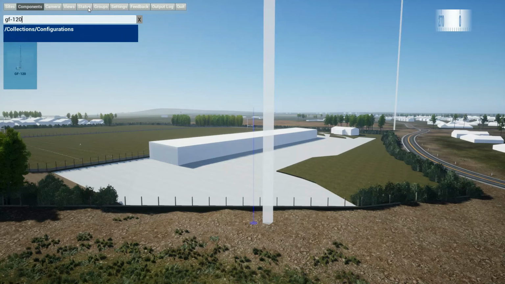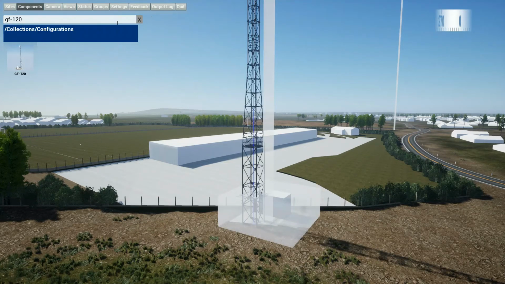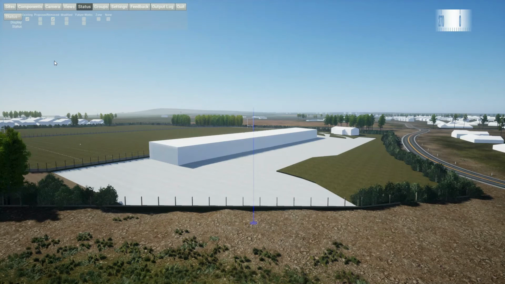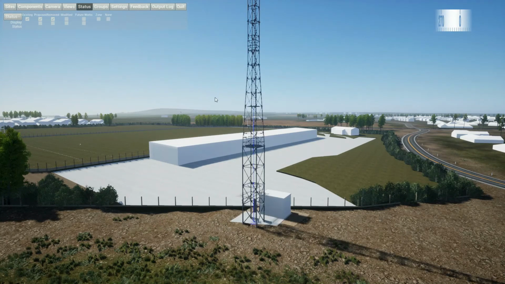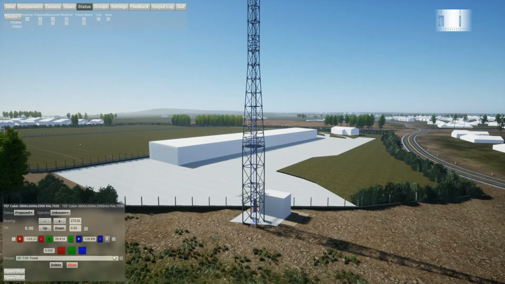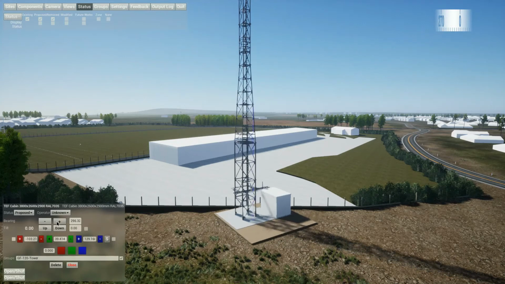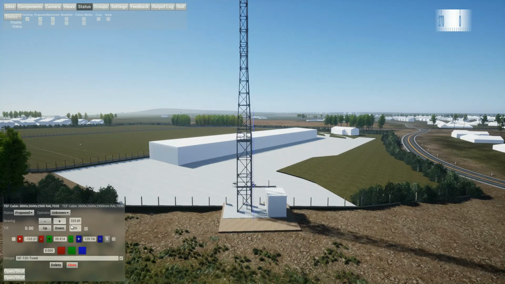And so what I'm going to do then is turn off these poles here, so we can actually just focus on this standard build. As you can see, we're going to have to move it about a little bit, but that's no problem. That only takes a few seconds. First of all, I'm just going to turn off these poles, and turn on the equipment that has come in on the proposed layer. I'm going to raise up the site a little bit. That looks okay, and I'm going to rotate it, and then I'm going to move it.